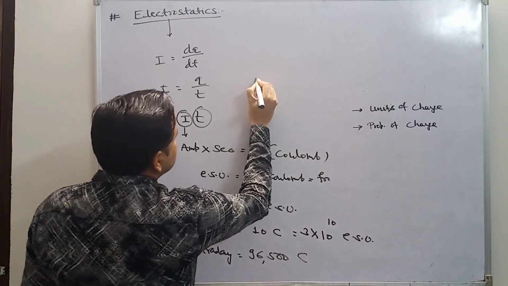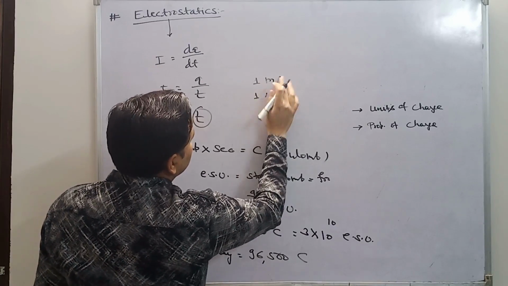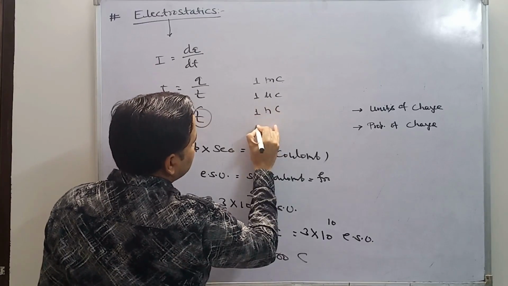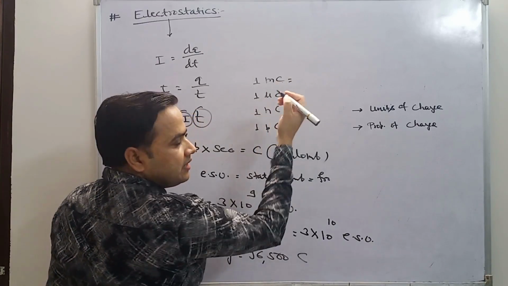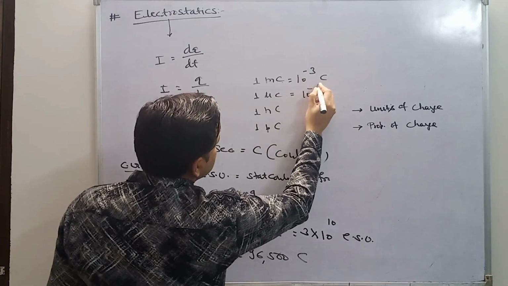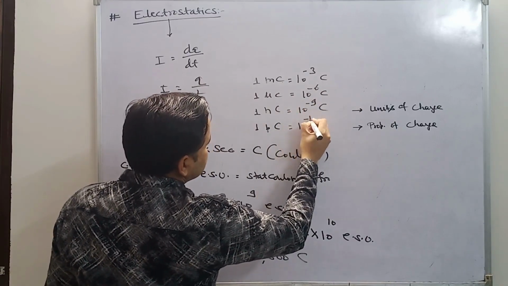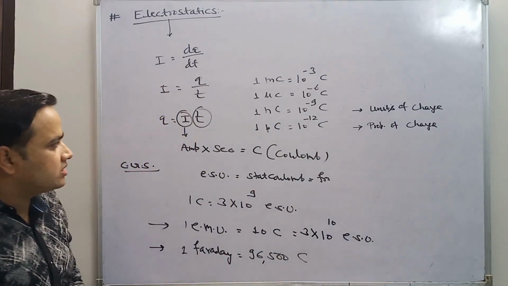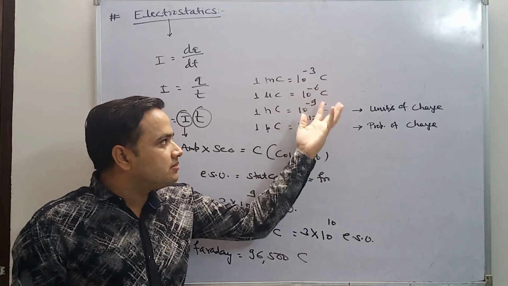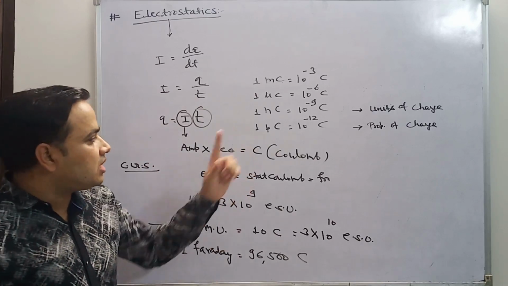Some abbreviations are also there, like milliampere, millicoulomb, microcoulomb, nanocoulomb, picocoulomb. Milli means 10⁻³ coulomb, micro means 10⁻⁶ coulomb, nano 10⁻⁹ coulomb, and pico is 10⁻¹². So milli, micro, nano, and pico mean 10⁻³, 10⁻⁶, 10⁻⁹, and 10⁻¹². So these are the units of charge.